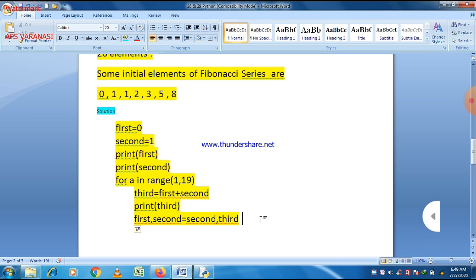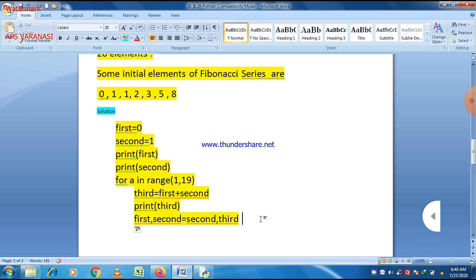There is an assignment operator. You can see that first is assigned to second, second is assigned to first, and third is assigned to second. So this is the concept of this program.